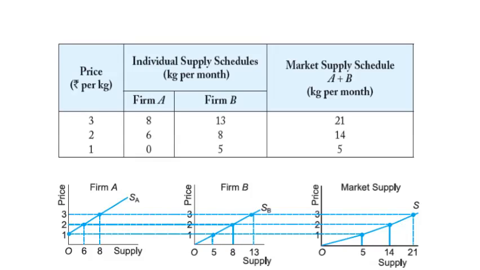The market supply curve is the horizontal sum of supply curves of firm A and firm B. SA shows the different quantities of a commodity offered for sale at different possible prices by firm A. The second panel shows the supply curve of firm B with different quantities offered for sale at different possible prices by firm B. And the summation of these two gives the market supply curve, which is 5 at price 1, 14 at price 2, and 21 at price 3.